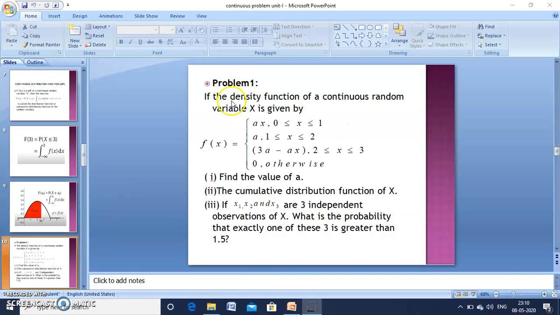So, we will see problem 1. If the density function of a continuous random variable capital X is given by f of x equal to ax for the range 0 to 1, a for the range 1 to 2, then 3a minus ax for the range 2 to 3, and 0 otherwise. Now the questions are: first, find the value of a. Second, the cumulative distribution function of X. Third, if x1, x2 and x3 are three independent observations of X, what is the probability that exactly one of these three is greater than 1.5?